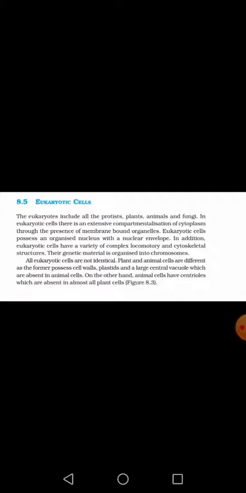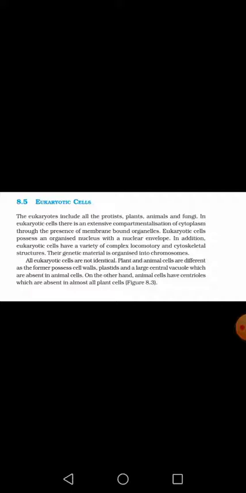Now students, eukaryotic cells are not always similar. I am giving one example. Plants and animals both are examples of eukaryotic cells. If we observe their structure, we will find quite a lot of differences or variations between these two cells.